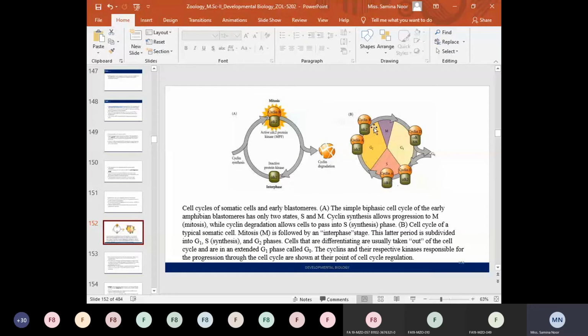When the cell enters into the division phase, after binding to the cyclin dependent kinases, then again at the end of the division phase, the cyclin proteins are degraded. When the level of the cyclin protein is low within the cell, the cell enters into the interphase. And when the level of cyclin proteins is elevated within the cell, then the cell enters into the division phase.